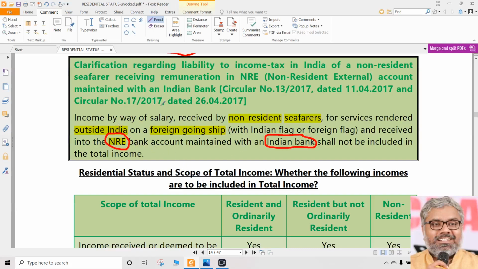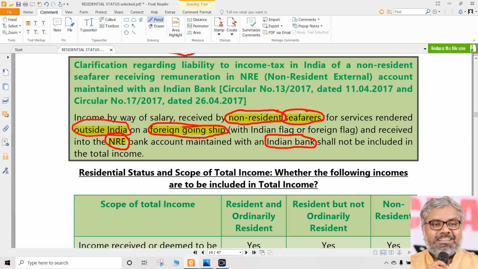So if this person, whoever this guy, and who is this guy? Non-resident. See, first of all, he is non-resident and he is not going to stay in India. Why? Because he is a seafarer. Basically, he doesn't stay at one place. And that too, where is he going? He is going on a foreign going ship. That too, where is he rendering services? Outside India.